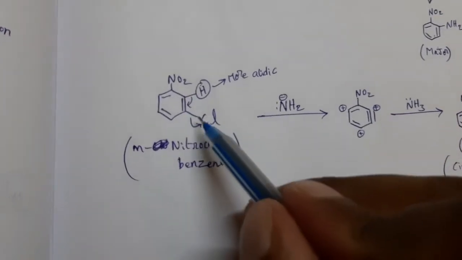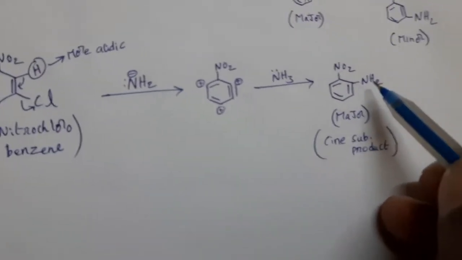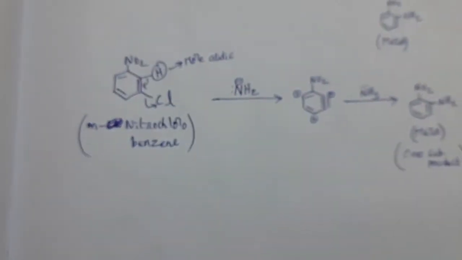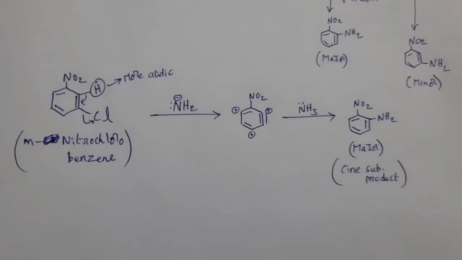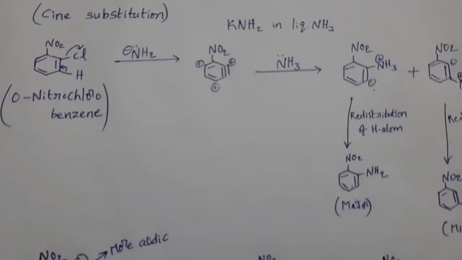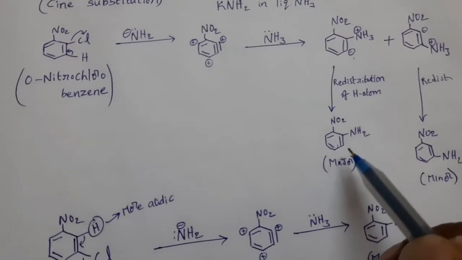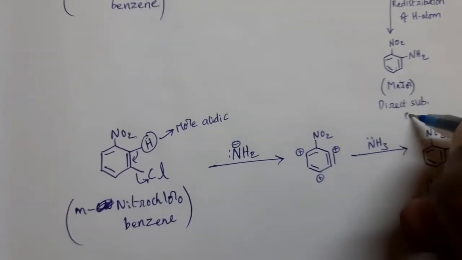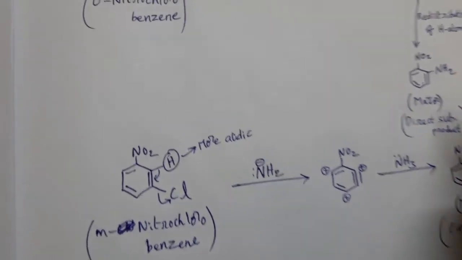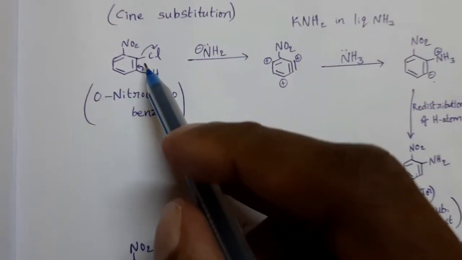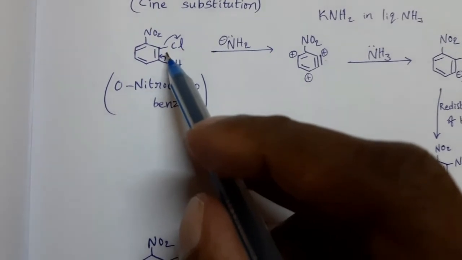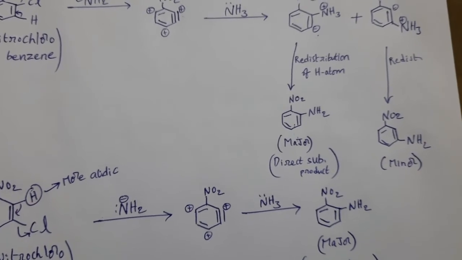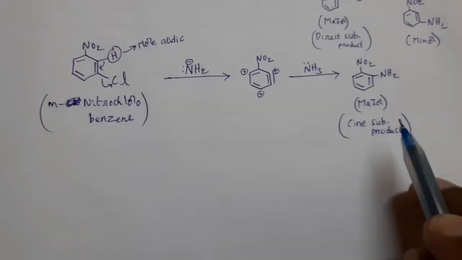Because in the reactant this is the chlorine position, but in the final product NH2 is attached at the adjacent carbon atom of this position. So it is a product of cine substitution. In the first one, it is a product of direct substitution. This is a direct substitution product, because in this, the same carbon atom where chlorine is attached, NH2 is attached. That's why this product is direct substitution and here cine substitution.